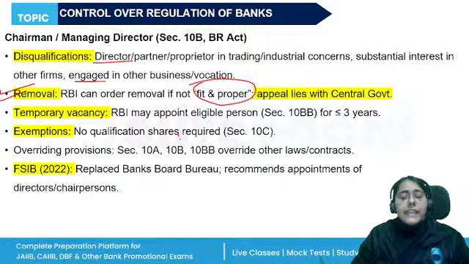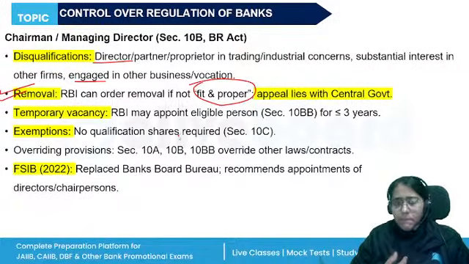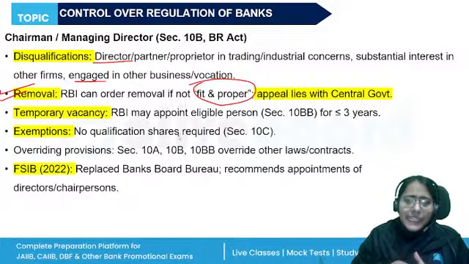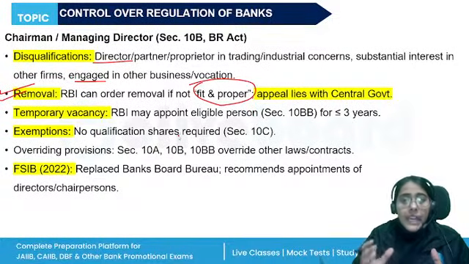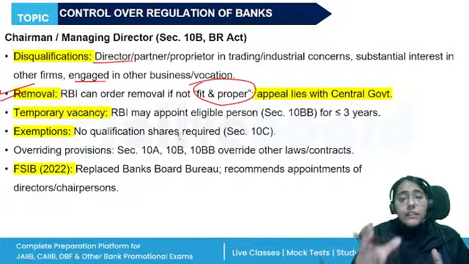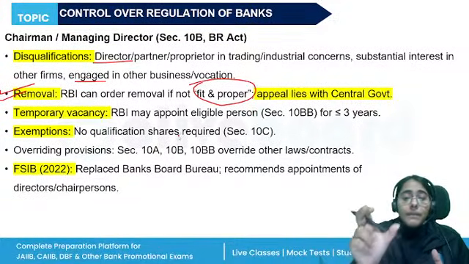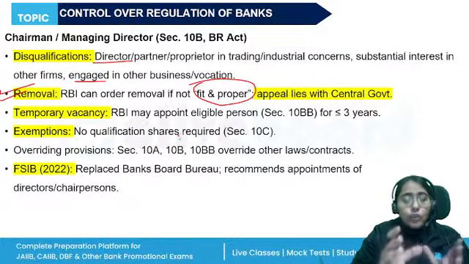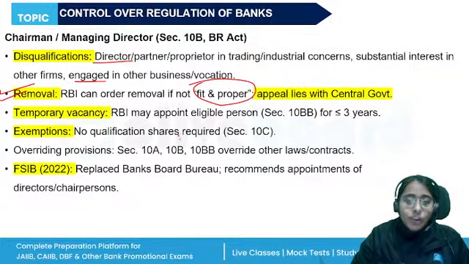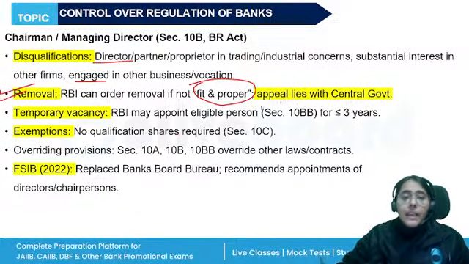Okay. Then, if there is any temporary vacancy, let's say the chairperson, the MD, they die or they resign or they are incapable of discharging their functions due to illness or any other thing, then what will happen? The bank can appoint the managing director to act in their place or any other person on a temporary basis, but with the approval of RBI, right?